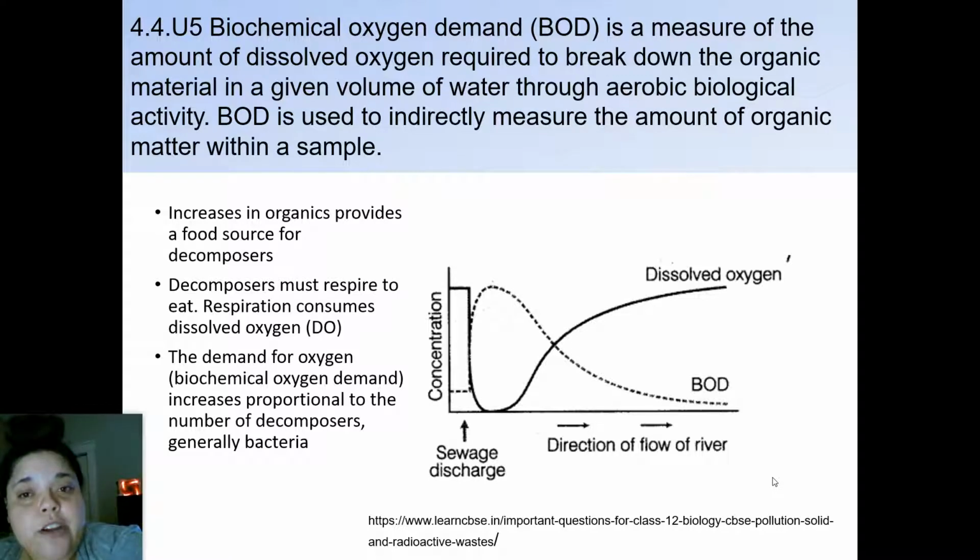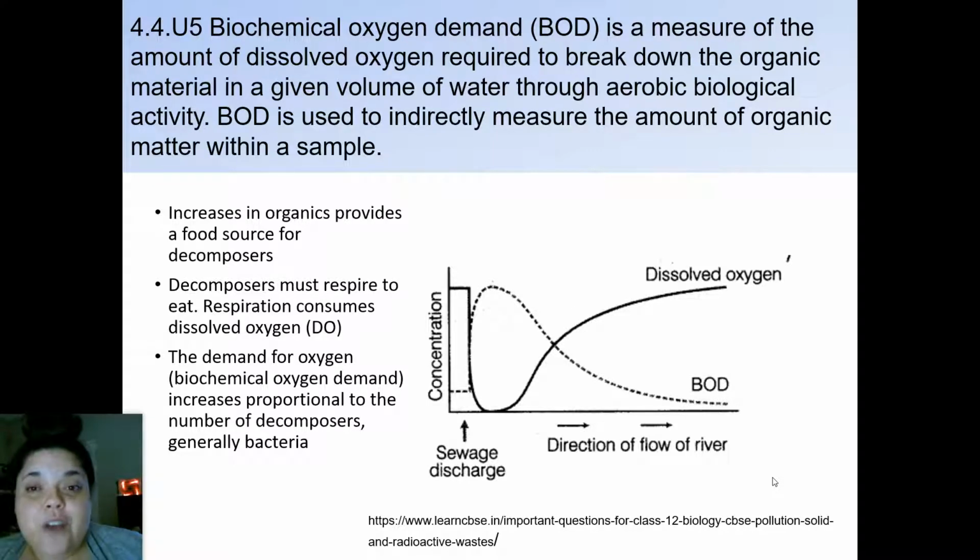Decomposers must respire to eat, so they need to have that oxygen. Respiration then consumes the dissolved oxygen that's around. So you have a lot of organic material, and the decomposers eat that organic material, but when they're eating it, they're going to be using dissolved oxygen in that water in order to complete that process.